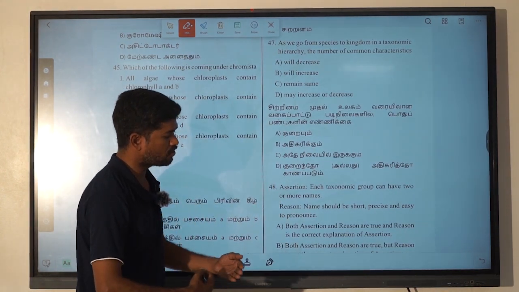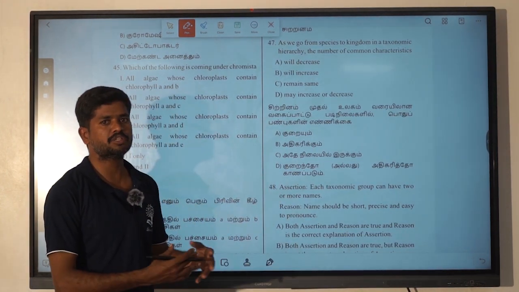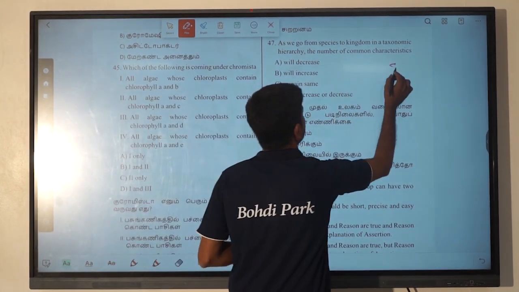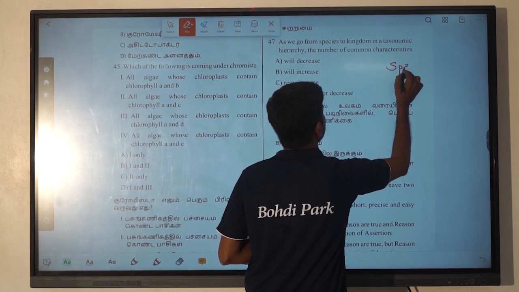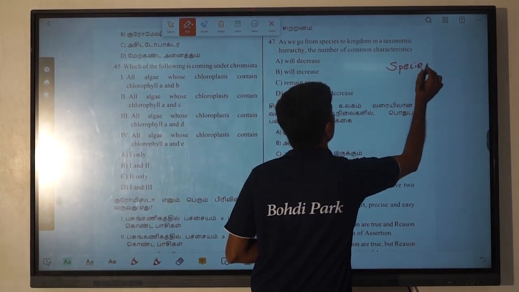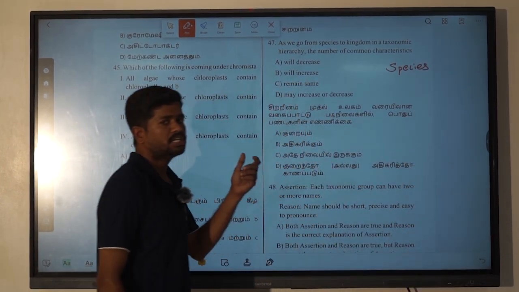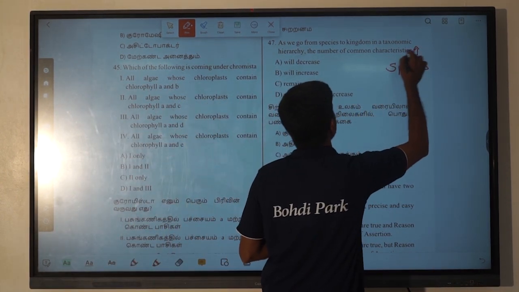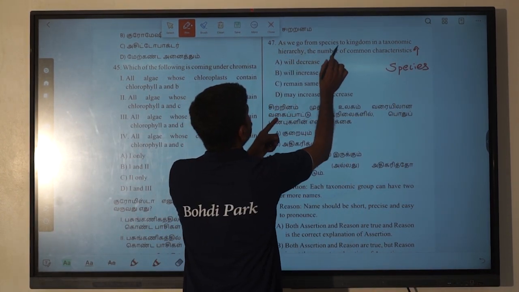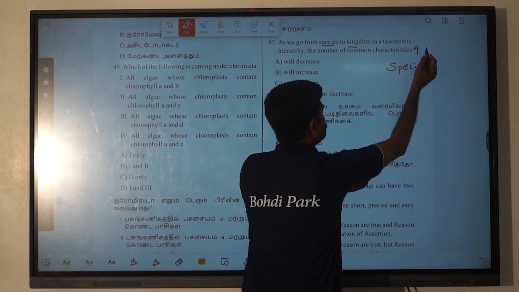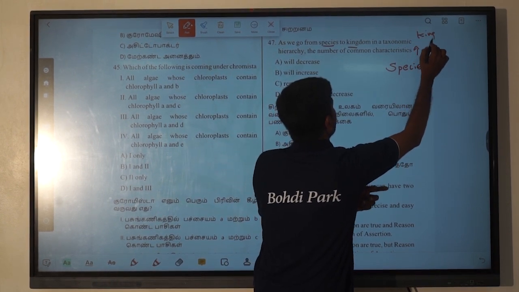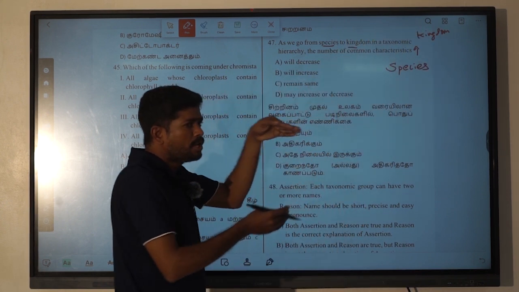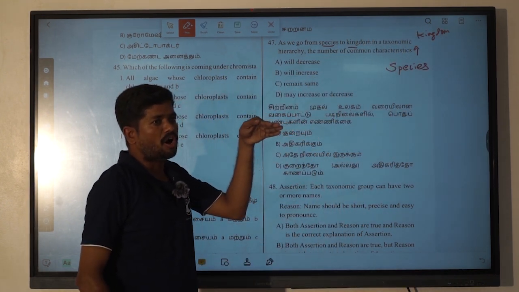From the beginning we have species. The species consists of more similar characters; common characters are present enormously in the species. Then when we go higher, from species to kingdom, the upper levels consist of a minimum level of common characters.